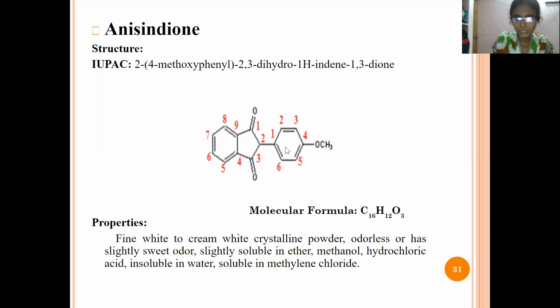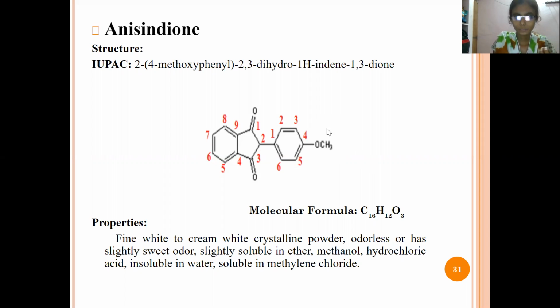If you see here, this is the structure of indene. In the first position and the third position, two hydroxyl groups are there, so that is diol. Here in the second position, the methoxyphenyl group is attached. At what position is the methoxy group attached? At the fourth position. So it is 4-methoxyphenyl.